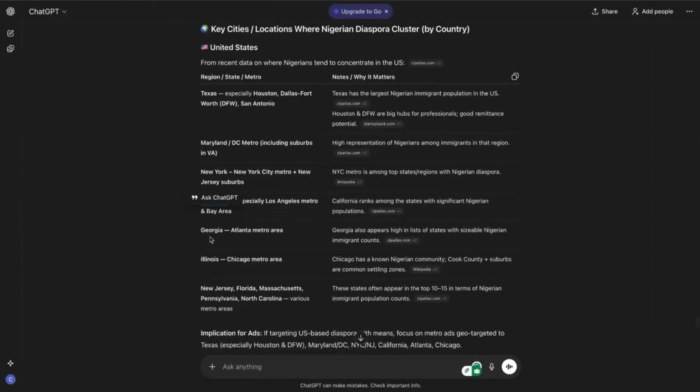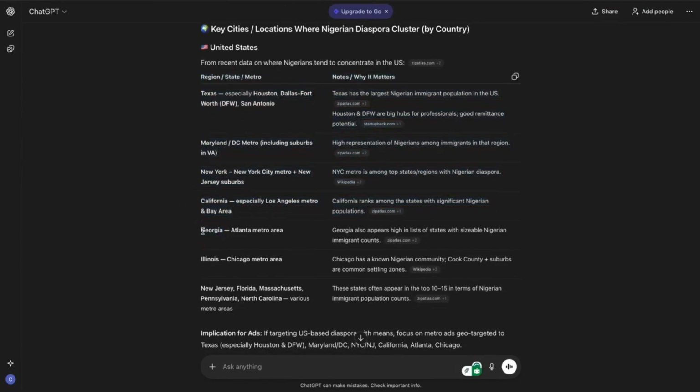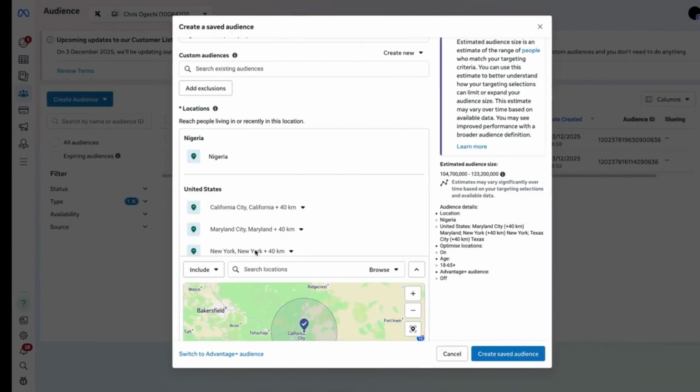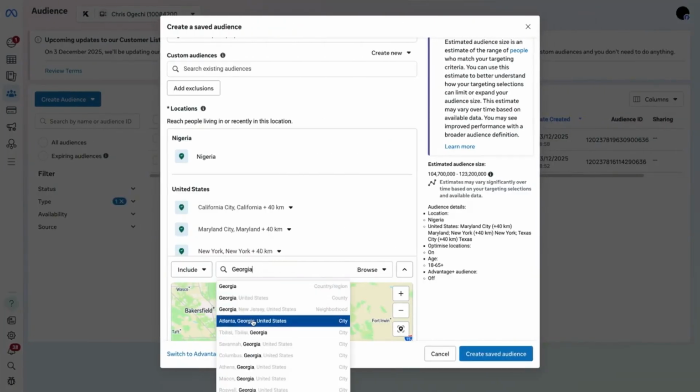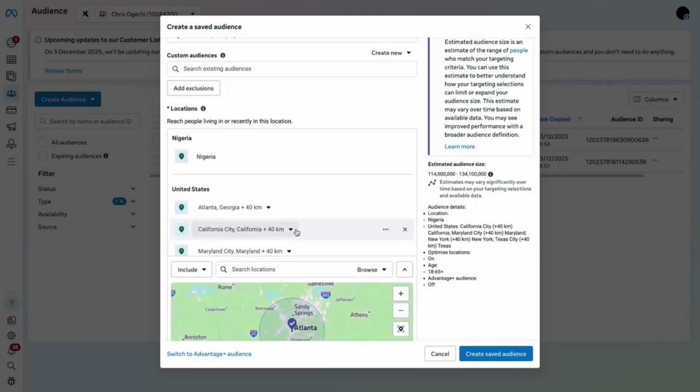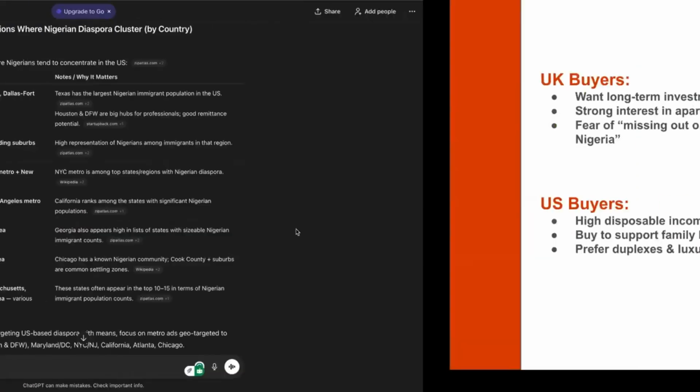Let's finish this one. Then Georgia, Atlanta, Georgia. Mostly Atlanta, that's where most people actually stay. So there's one more to add in here.